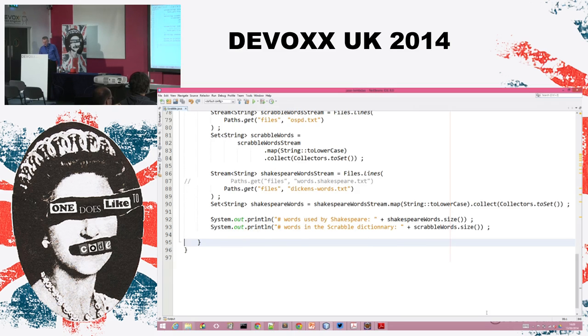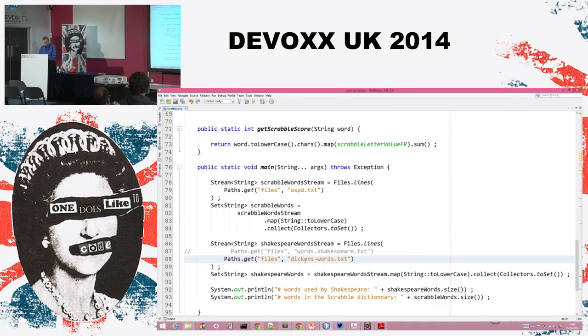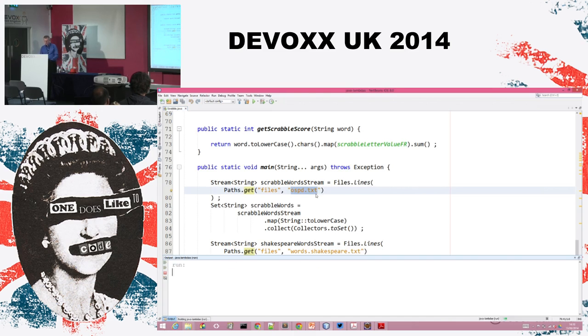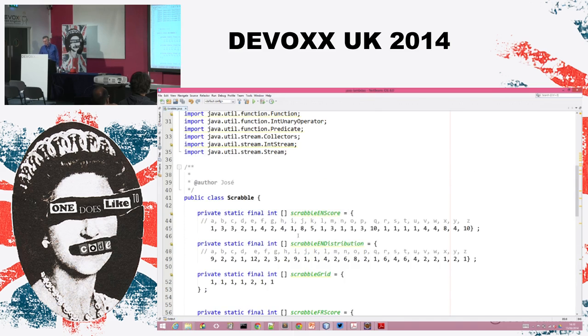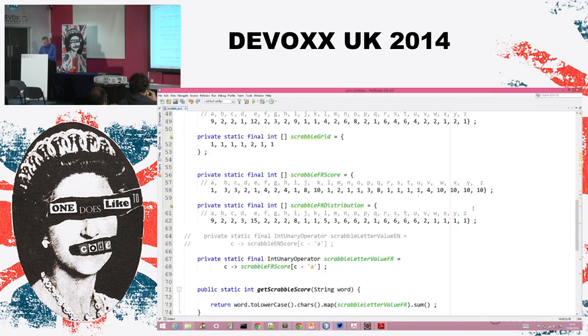So what do we have here? We have, in fact, two files. This is basic stream code. In this file, I have all the words Shakespeare used in his book. And in this other file, I have all the words available in Scrabble. Let us have a look at that. There are roughly 24,000 words for Shakespeare and 80,000 words for Scrabble. And if you go and check Wikipedia, this is the score of each letter of Scrabble. Well, the English version. Personally, I mostly use the French version, but there's also an English version of the Scrabble game, as you might know.